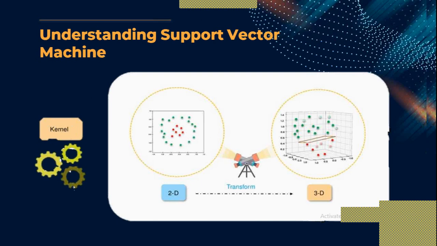So what are the advantages of this support vector machine? This support vector machine is used in something very famous, that is HD video. All of you are familiar with HD video or HD picture. So what is that HD picture or HD video? This is the high dimensional input space.